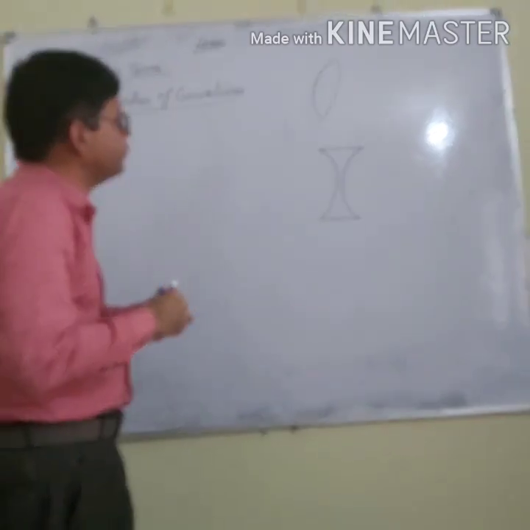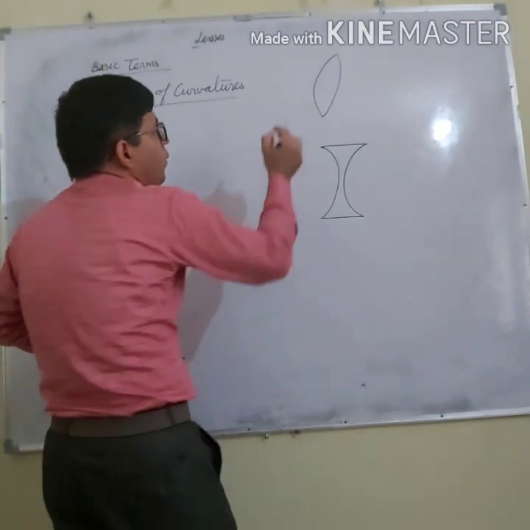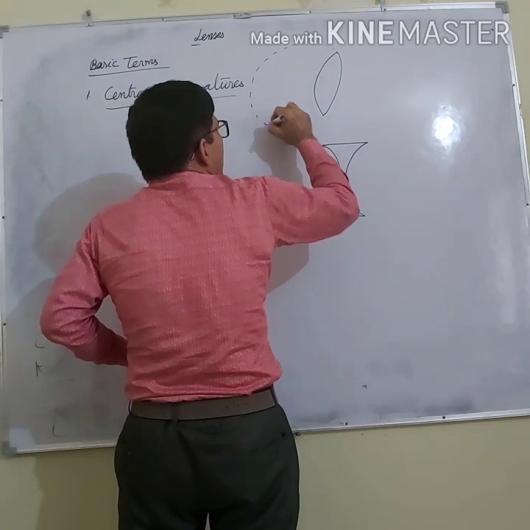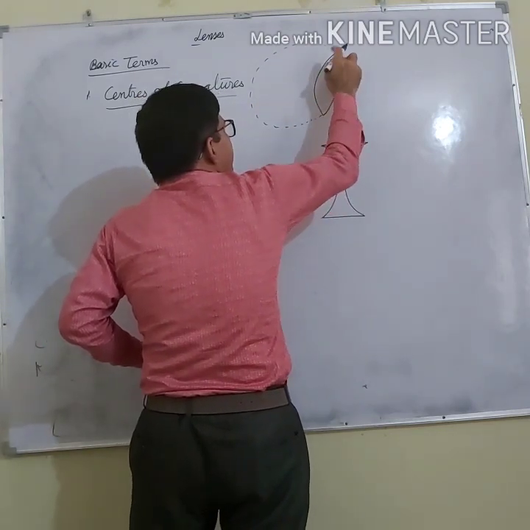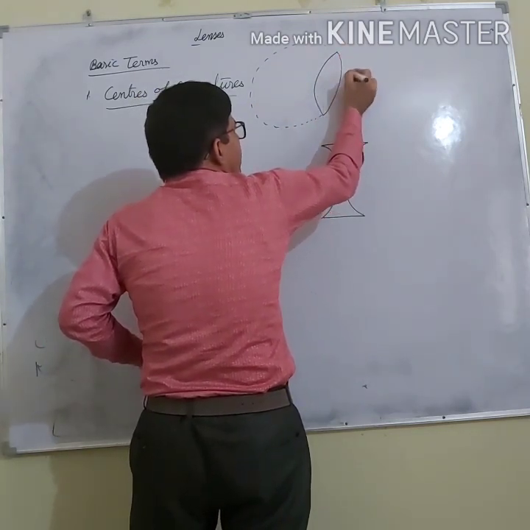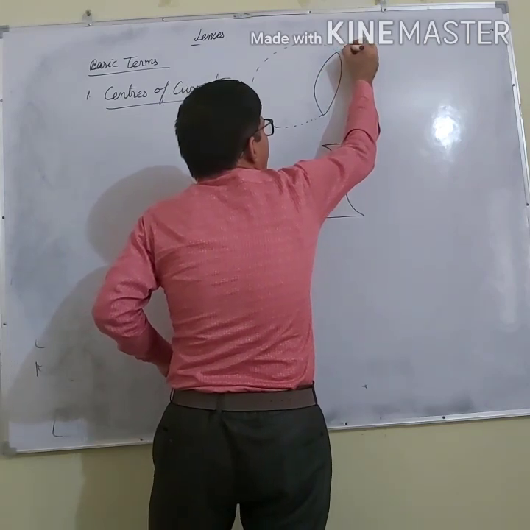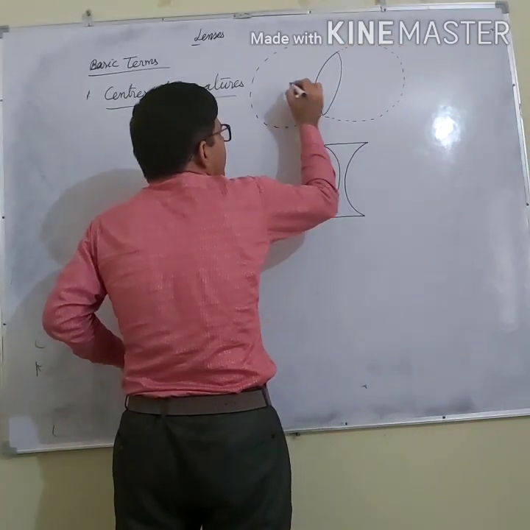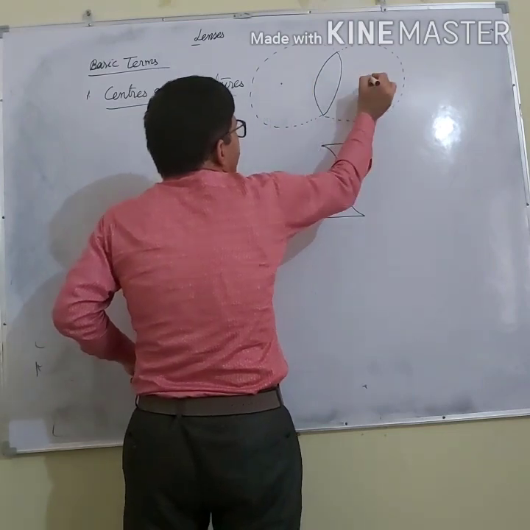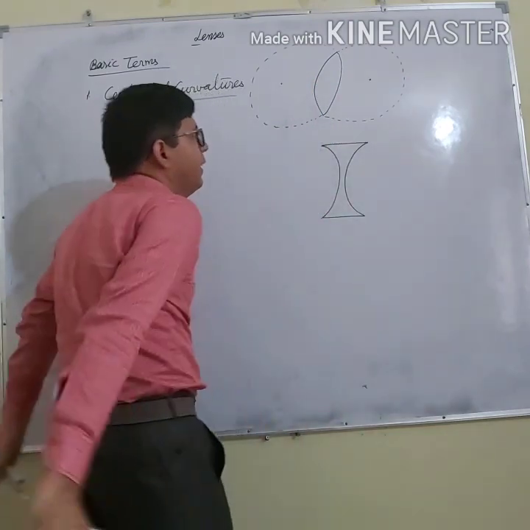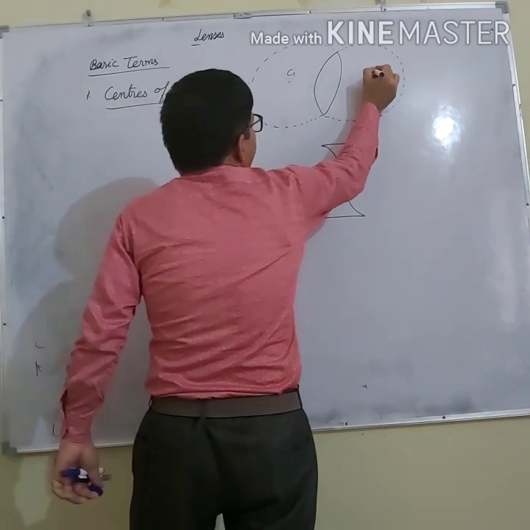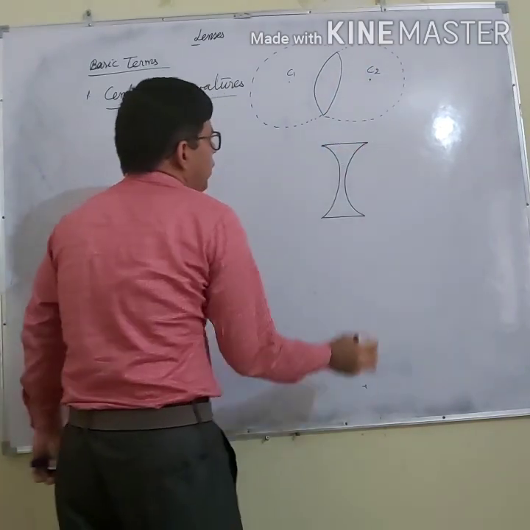Now all of you know, with the help of the compass I can draw the center, complete the sphere of this surface. With the help of the compass I can also complete the sphere of this surface. Now their center is called the center of curvature. This is C1 and this is C2.